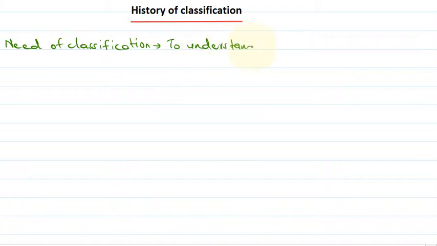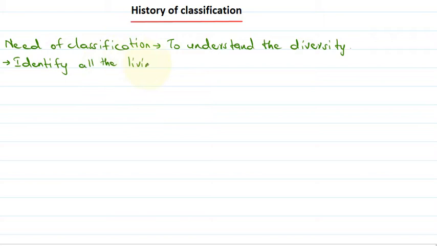Now have you ever thought of the need of classification? So why do we have to classify organisms? This process of classification helps us to understand the diversity of living organisms, then it also helps to identify all the living organisms.